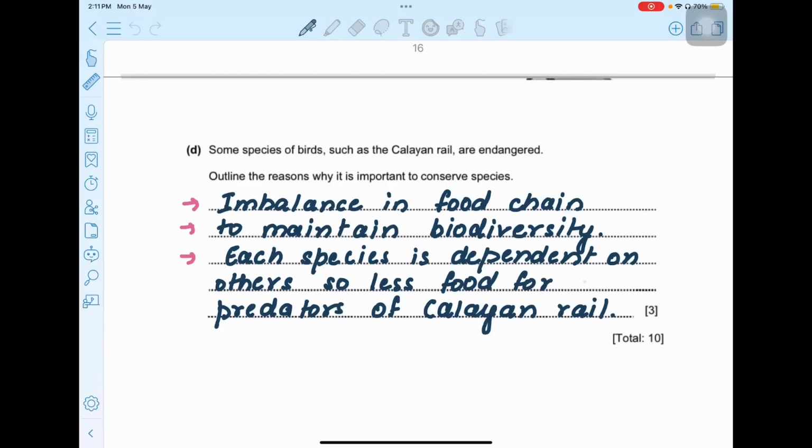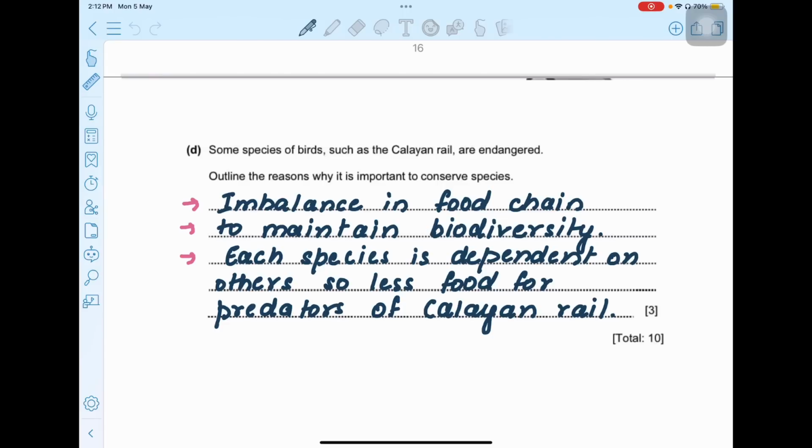So each species is dependent on the others, so there is less food for the predators of the Calayan rail. Those who are the predators for this particular organism will have less food, and in turn their population will also decrease. So it's a kind of imbalance which will be created in the food chain, and it will result in many of the species becoming extinct. So overall, it will cause biodiversity loss.